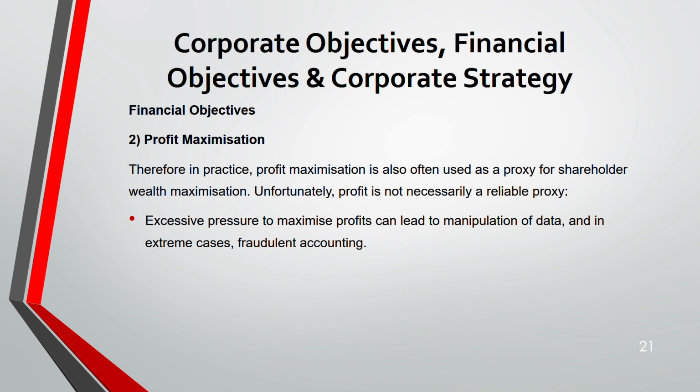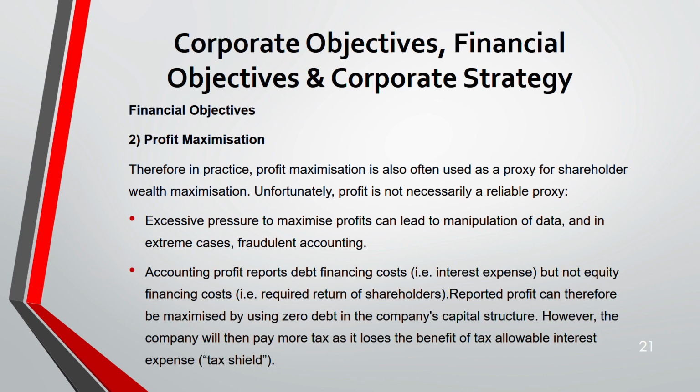excessive pressure to maximize profit can lead to manipulation of data. For example, fraudulent accounting. And we all know the penalties that come with it. Then, accounting profit reports the debt financing cost. You will see in your profit and loss account the interest expense, right? But what about the equity financing cost? The required return of shareholders is not written anywhere. So you can maximize the profit by using zero debt in the capital structure of the company.